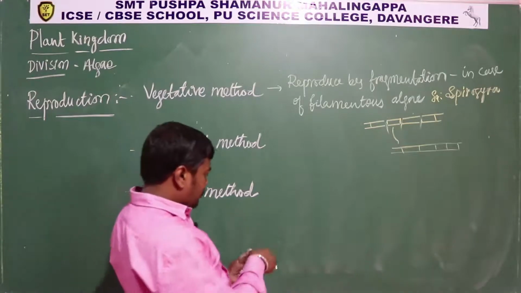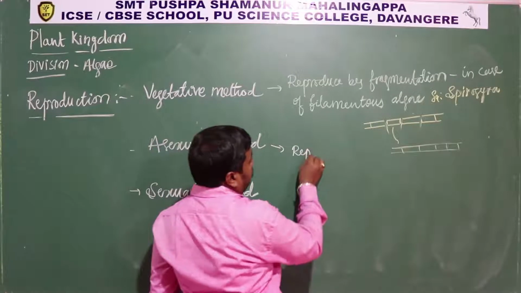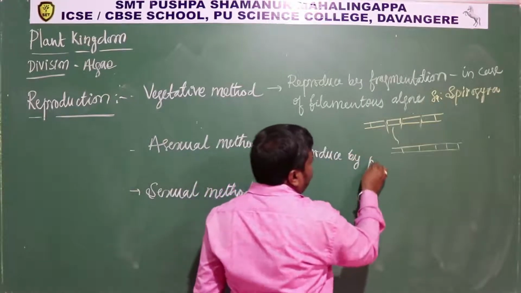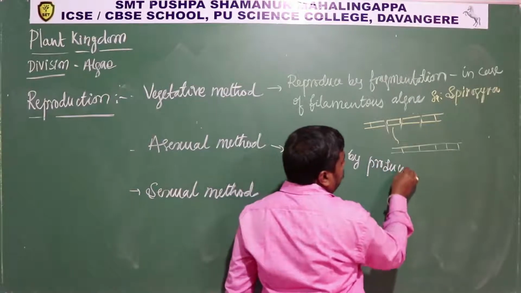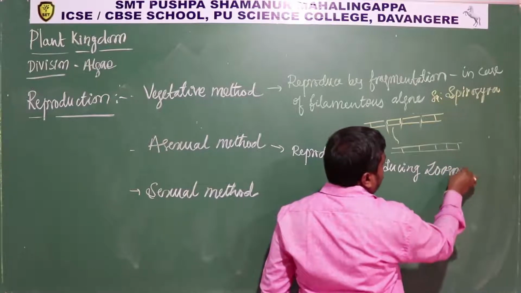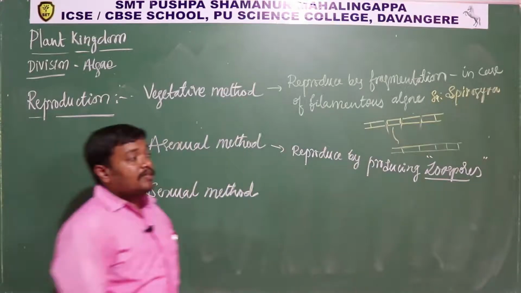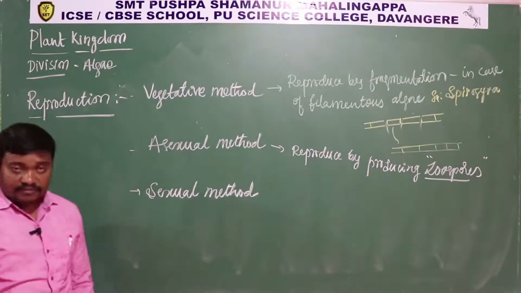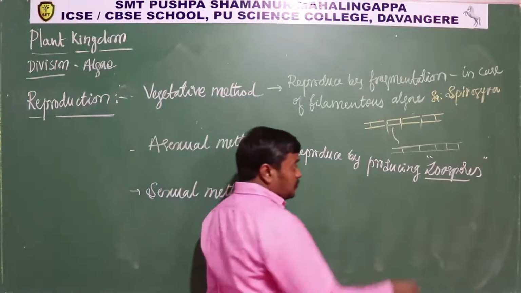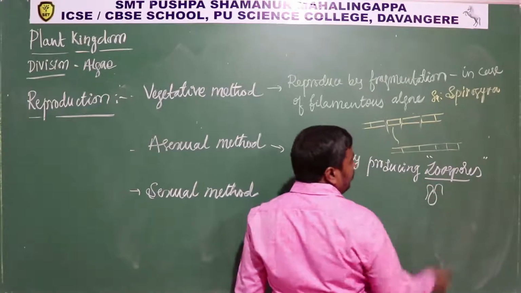So in the asexual method, they reproduce by producing zoospores. Okay, while discussing kingdom Mycota itself, we discussed what zoospores are. Zoospores are the spores which have flagella.